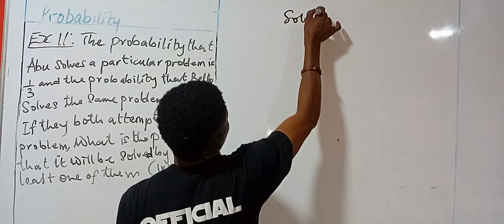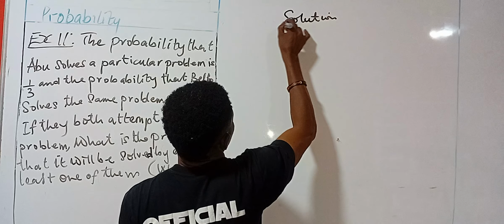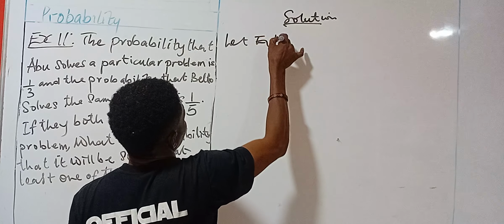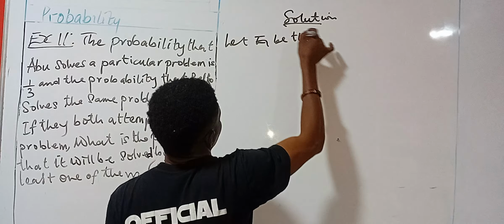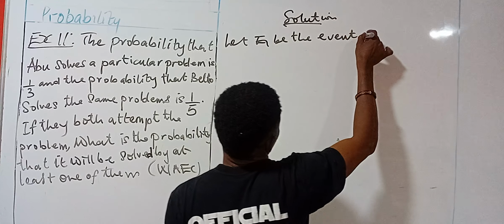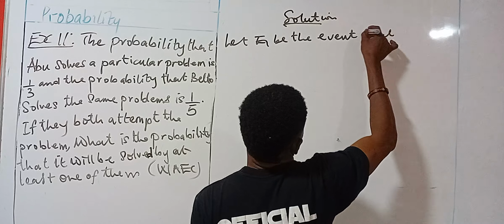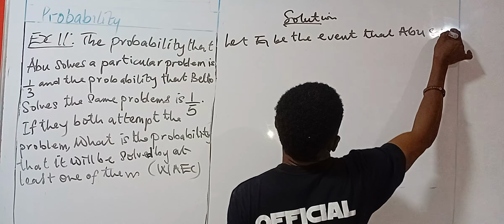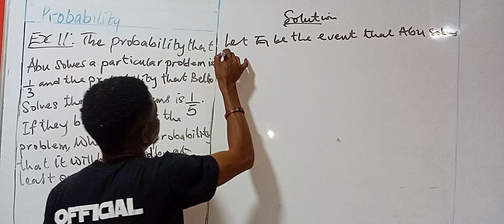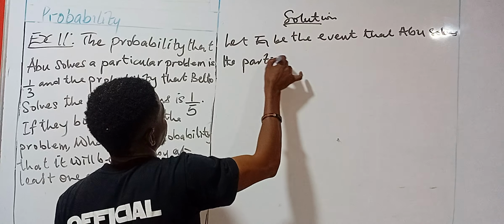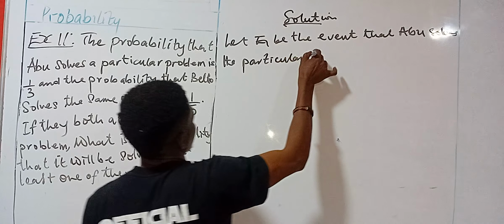So you have the solution. Let E1 be the event that Abu solves the particular problem.